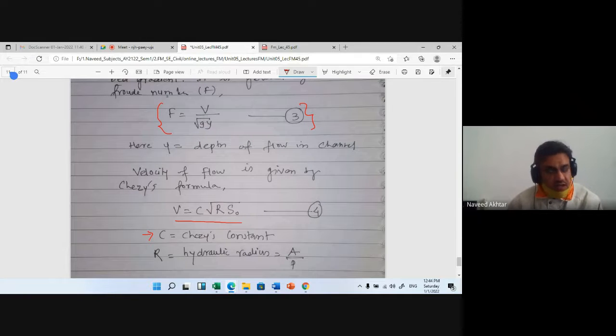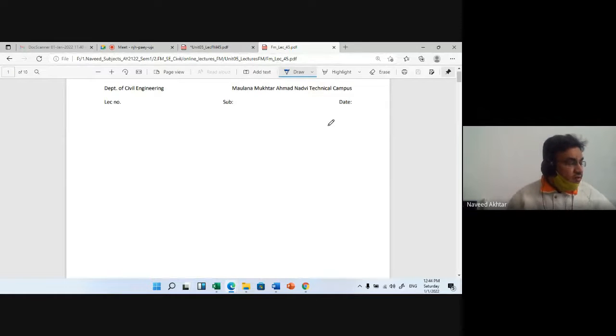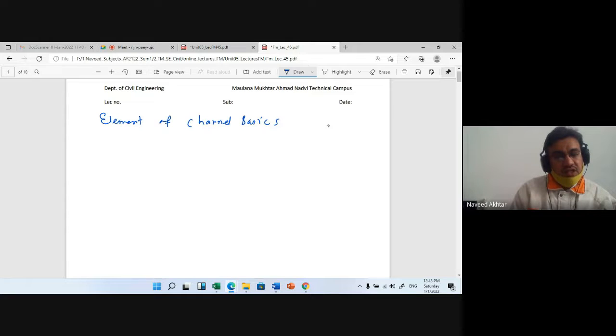We will see the elements of channel basics, the basic equations of channel flow, and also the continuity equation of the channel flow.